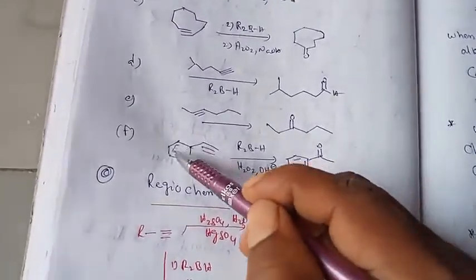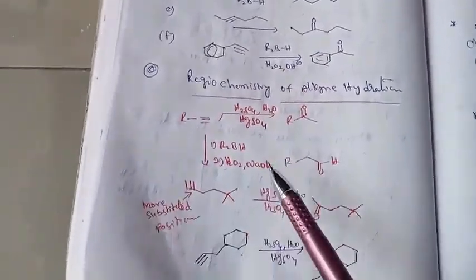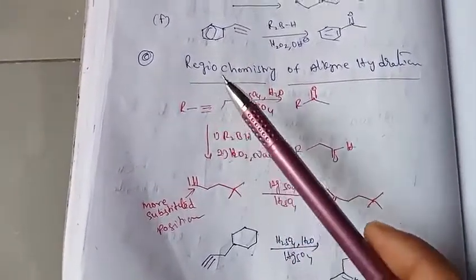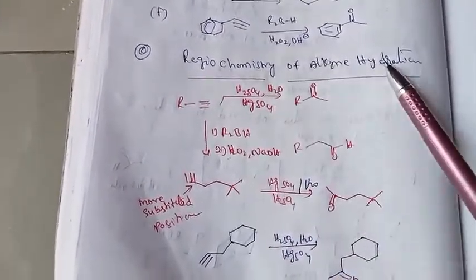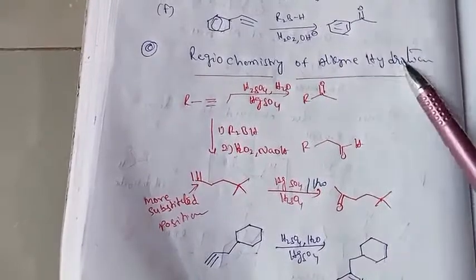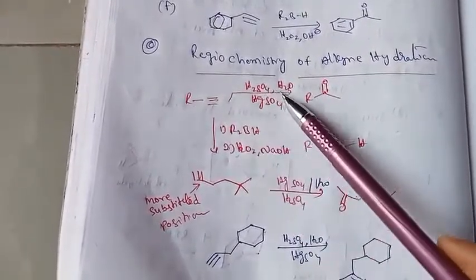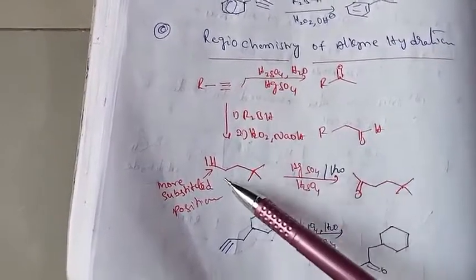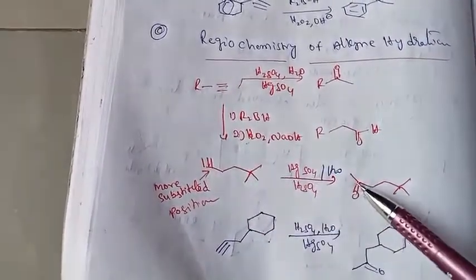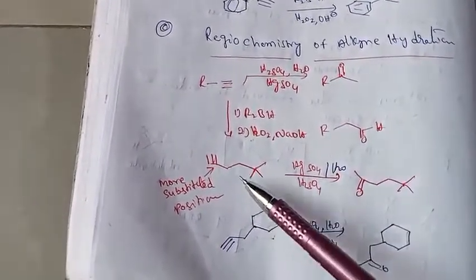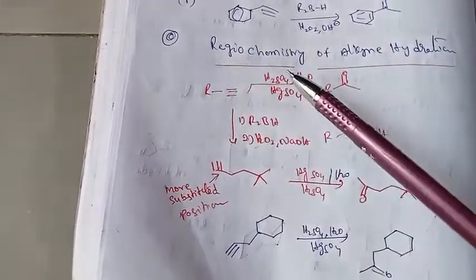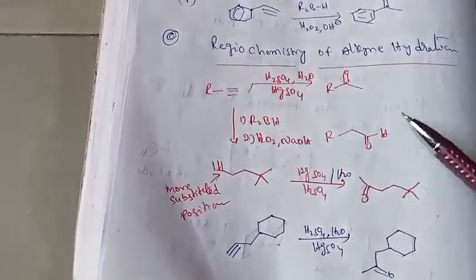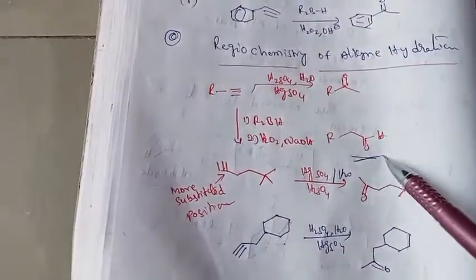So very important examples. And very important, this slide is regiochemistry of alkyne hydration. So alkyne with H2SO4 means ketone; with dialkylborane, a terminal alkyne produces the terminal aldehyde, very important.